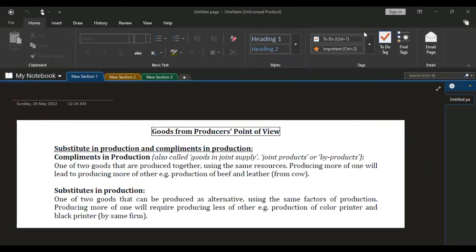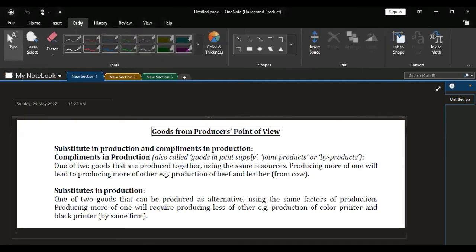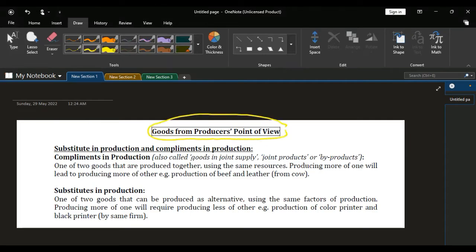Today we are present in our next economics class in which we are going to cover the different types of goods from the perspective of the producer. In the previous class, we already covered the different types of goods from the perspective of the consumer.